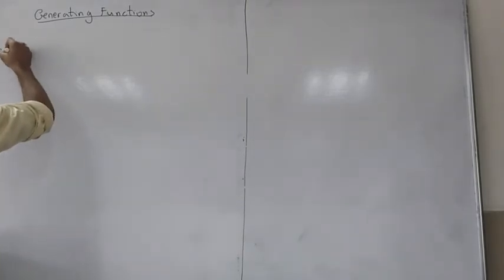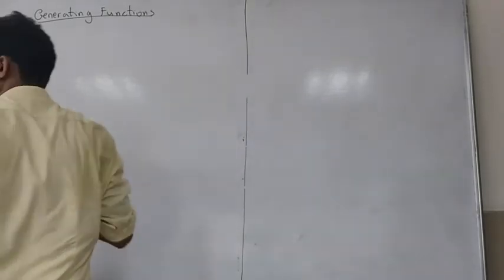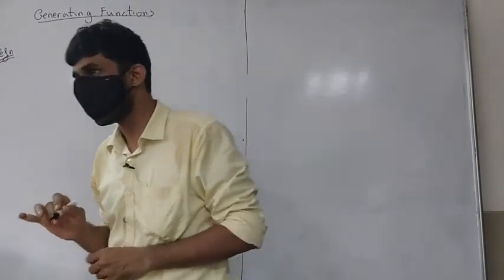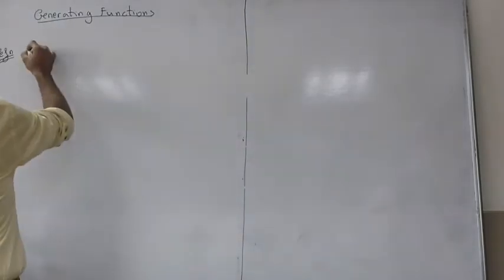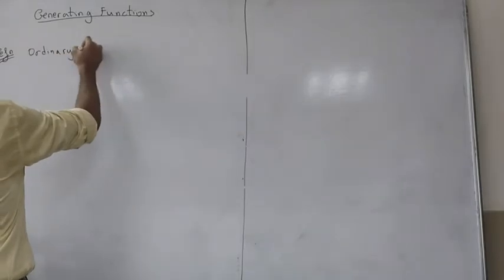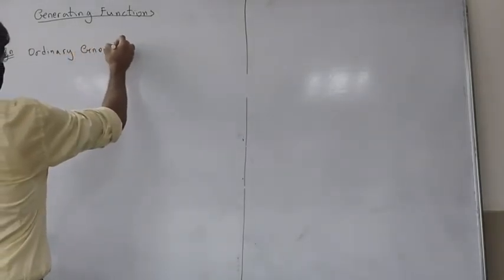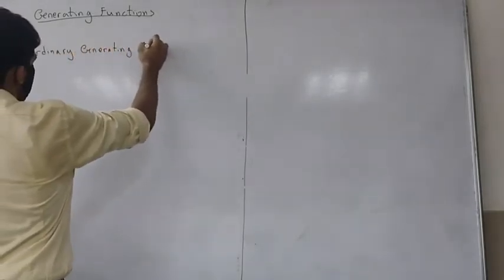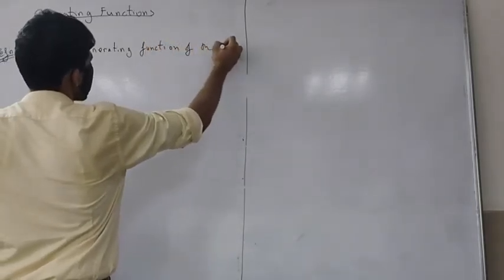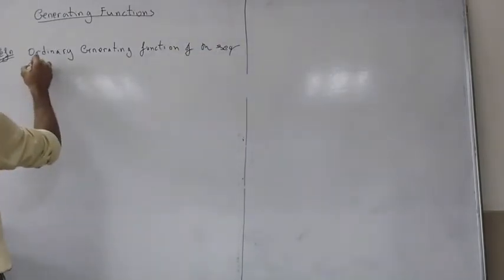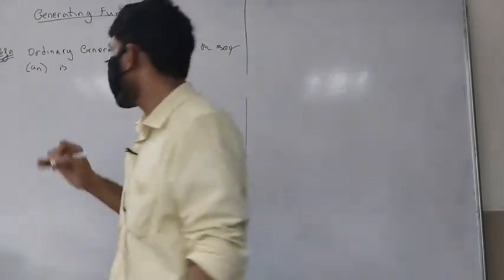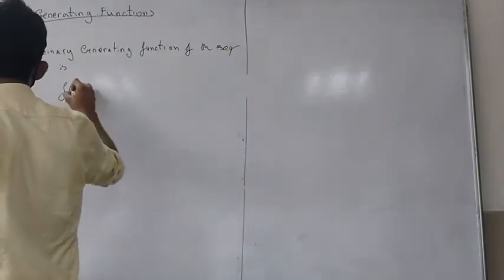We will be looking at two types of generating functions. One is the ordinary generating function and the other one is the exponential generating function. Okay, so the ordinary generating function of the sequence an, this is nothing but some expression of the form f of x.